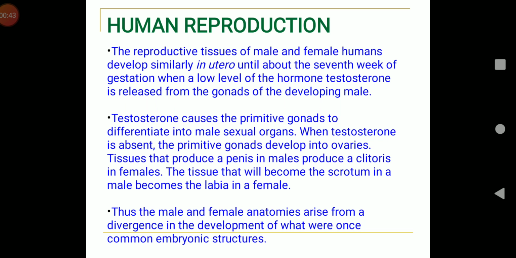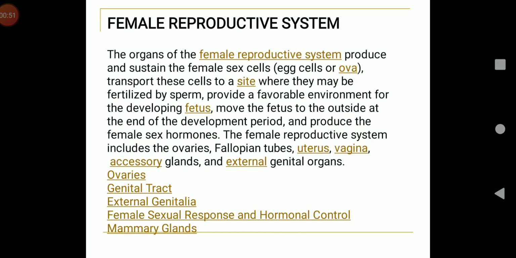The female reproductive organs or the genitalia are divided into external and internal organs. The external genitalia are the labia majora, labia minora, mons pubis, clitoris, vestibule, hymen, greater vestibular glands, and breast.